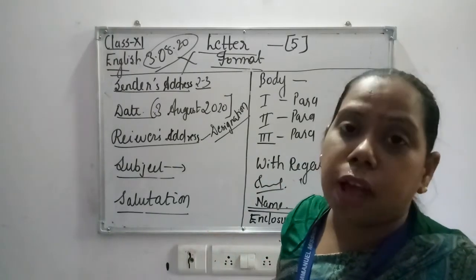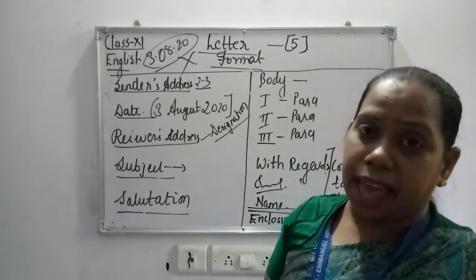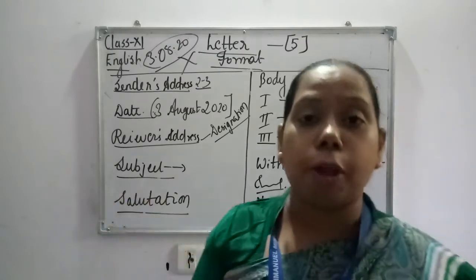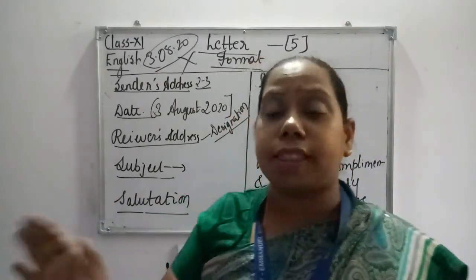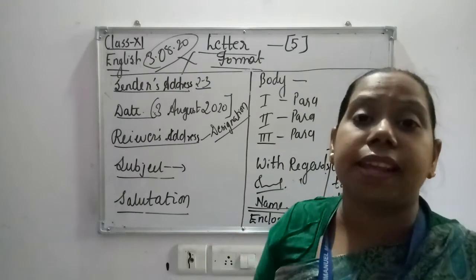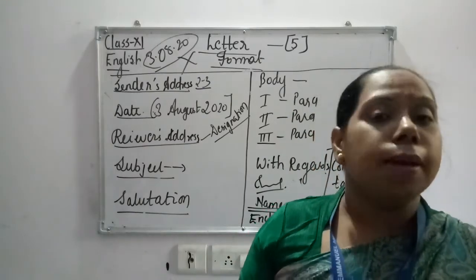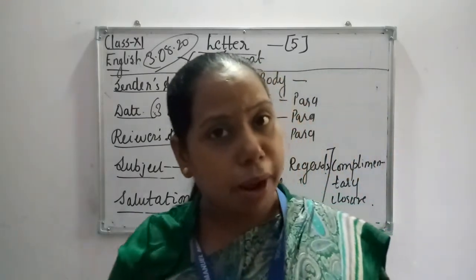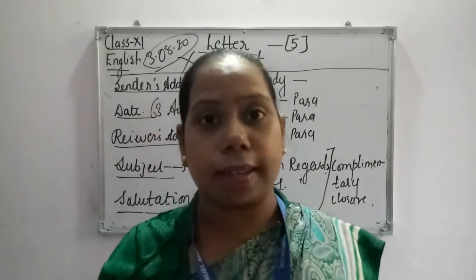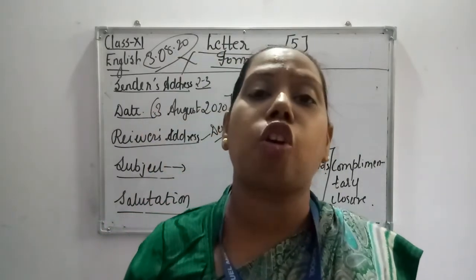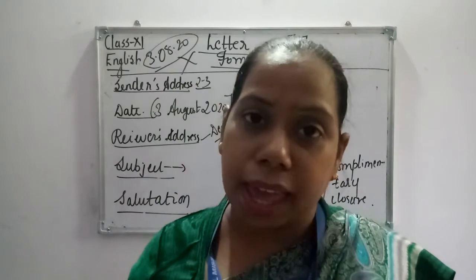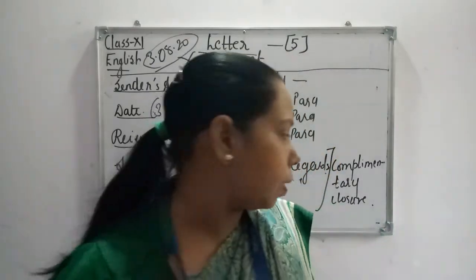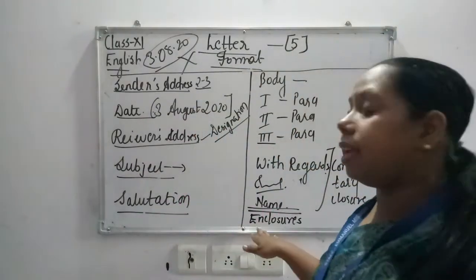For example, you have applied for a job and you are attaching photocopies of all your mark sheets, so that can come in enclosure. Number one is photocopy of the mark sheet. But that has been deleted, means letter to editor and job application letters have been deleted from your course, so no need to worry. That is something which is applicable in that case.